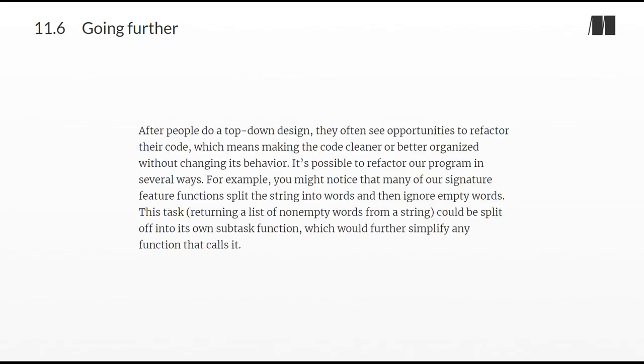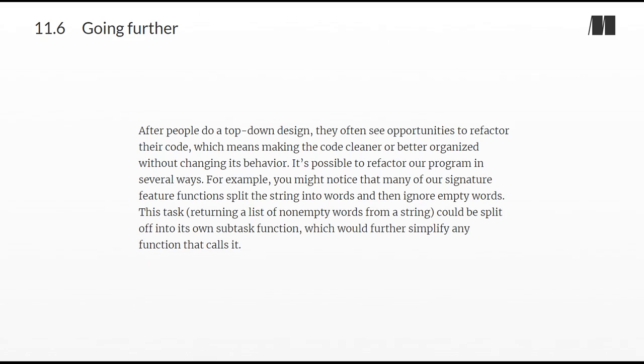Section 11.6. Going further. After people do a top-down design, they often see opportunities to refactor their code, which means making the code cleaner or better organized without changing its behavior. It's possible to refactor our program in several ways.